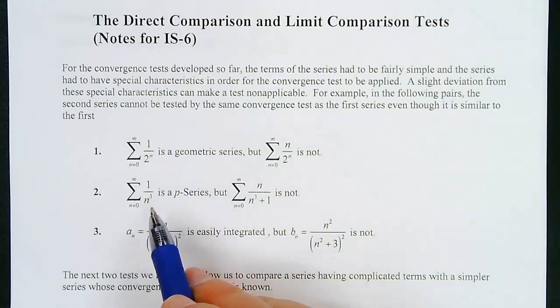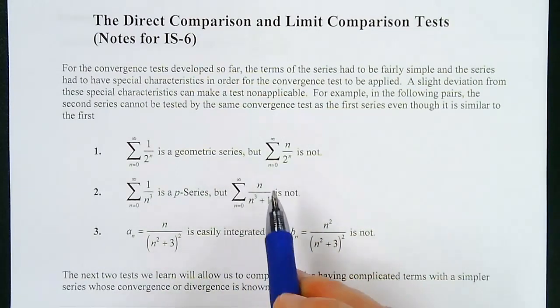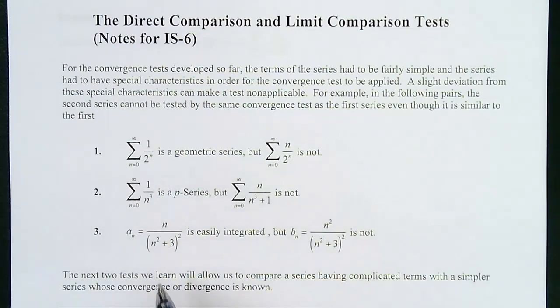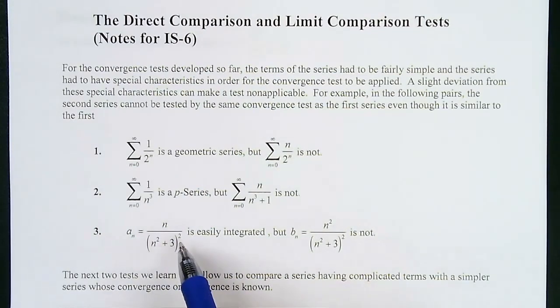This is the p-series, because n to the power of 3. But this one's not a p-series. So we've got to come up with a way to do these ones that are slightly different. This one is easy to integrate, but this one's not easy to integrate, and the only difference is this one's being squared. This one we'd have to do a u substitution where u would be n squared plus 3, and then we'd have to compensate and make this become 2n, but we can do that for the integral test.